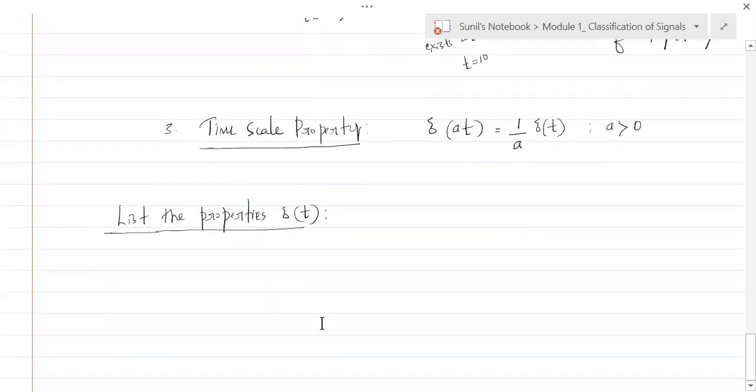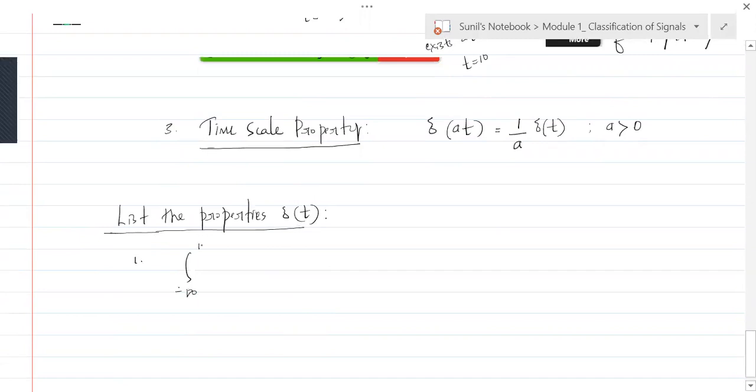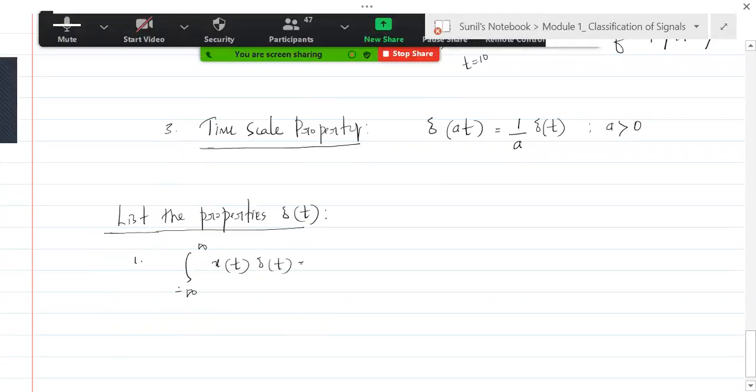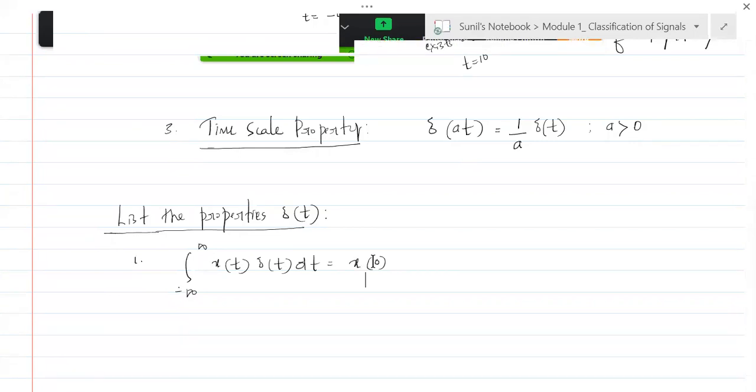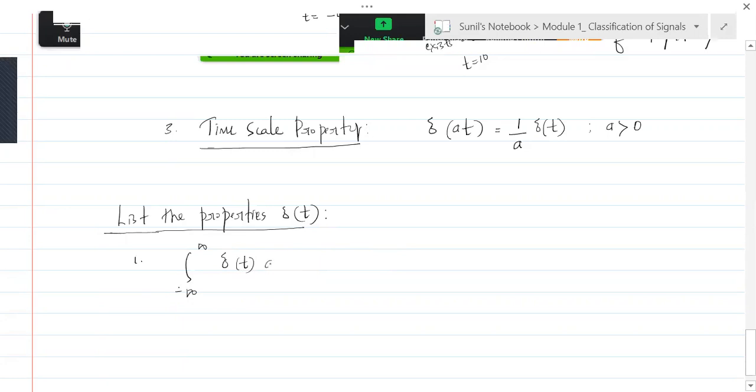The first property that we are seeing is the area under the impulse. If you integrate delta of t over the range minus infinity to plus infinity, it is 1.